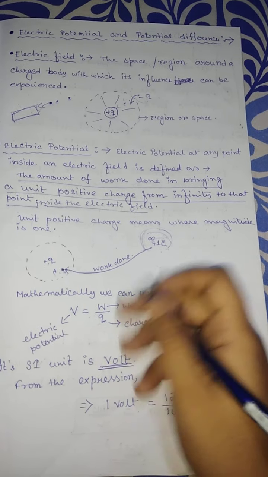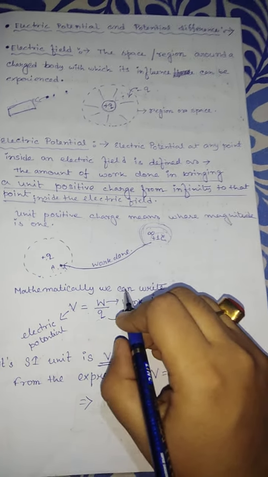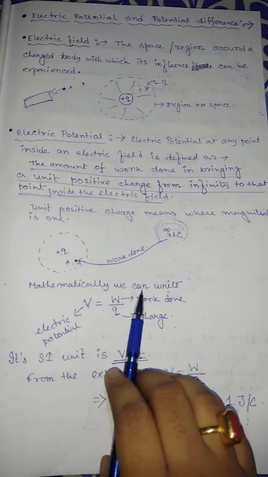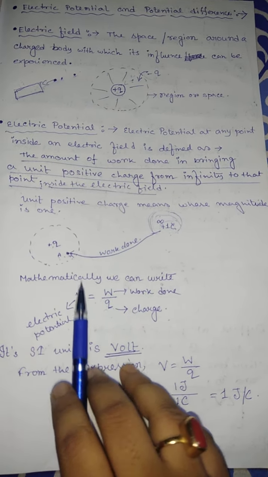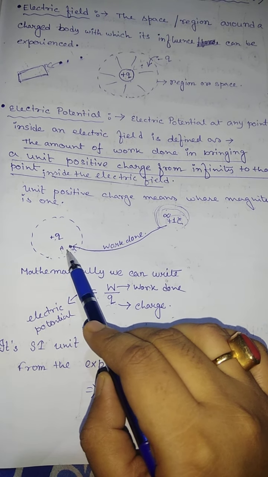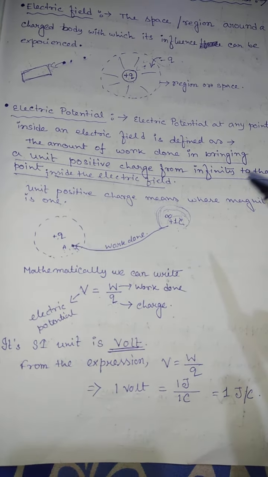You can write capital Q also. So mathematically we can write V equals W by Q, work done by charge, and V represents the electric potential at a certain point. What is that point? That is point A.